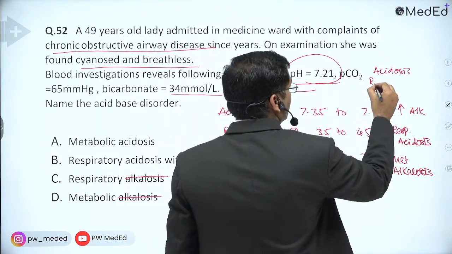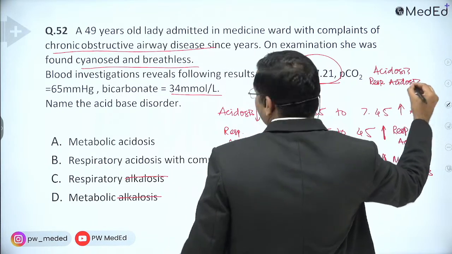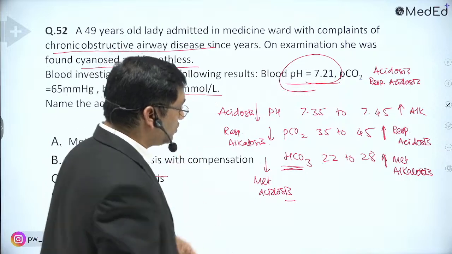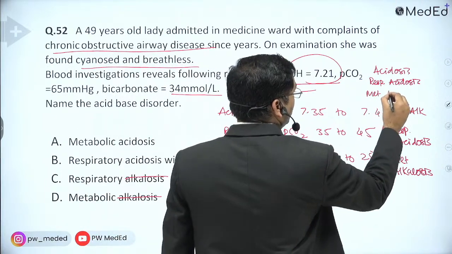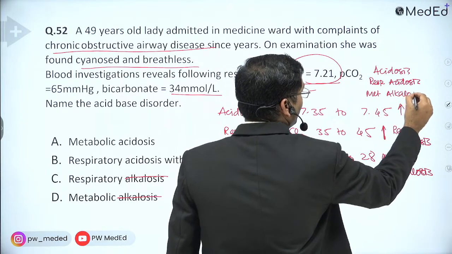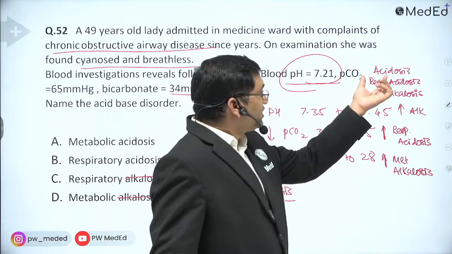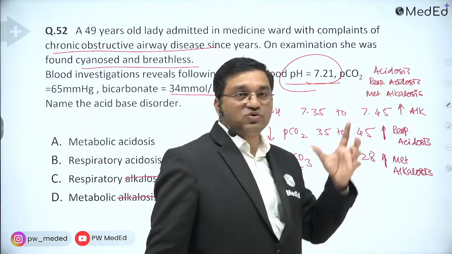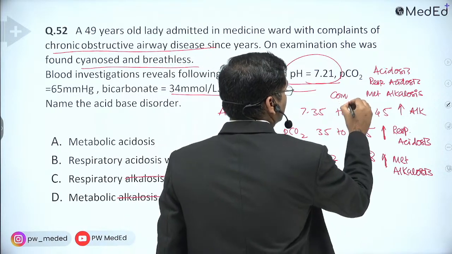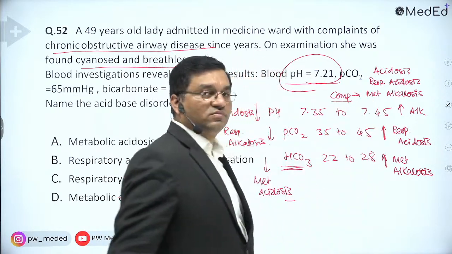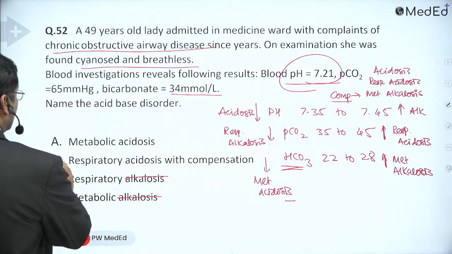Bicarbonate is 34, which means metabolic alkalosis. The parameter which goes with the pH is the primary defect, so here it is respiratory acidosis, and the metabolic alkalosis is the compensation. So respiratory acidosis with compensation is the answer.